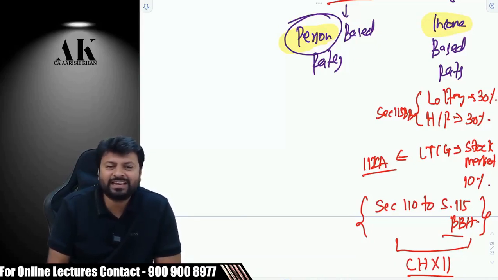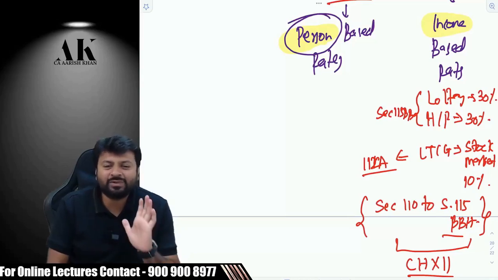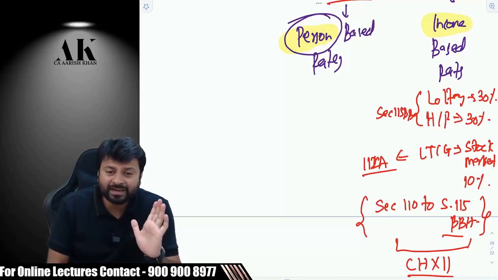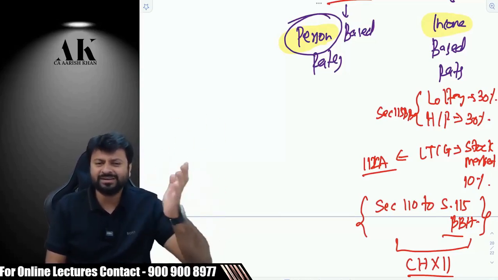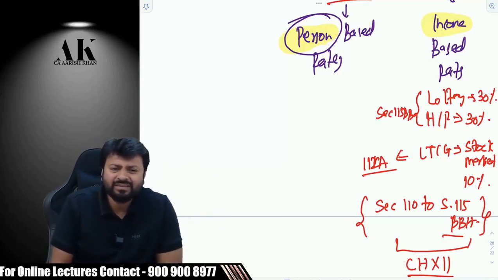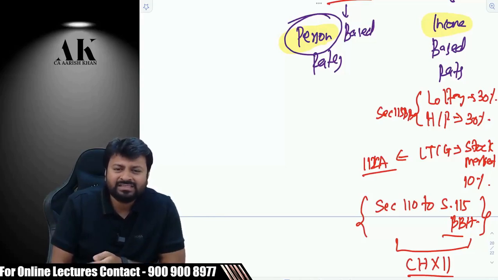Why to unnecessarily announce every year? Does it make sense for the Finance Minister to announce every year that lottery is 30%, lottery is 30%, lottery is 30%? Doesn't make sense, right? First of all, these incomes are not very common. Everybody doesn't earn this income, right? Secondly, the rates of this income do not change every year. So that is the reason it is a part of the Income Tax Act. Is it clear to everyone?